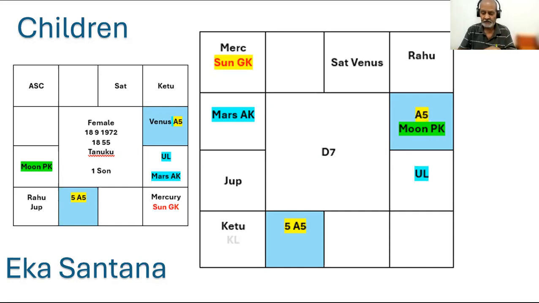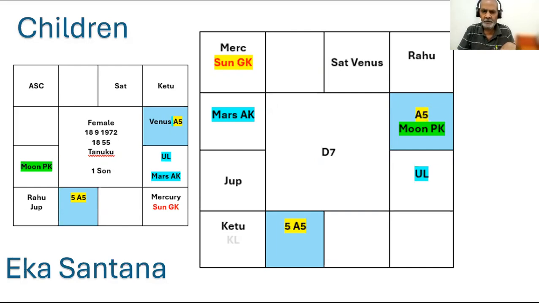See the other connections also. A5, A10 Sagittarius, and Jupiter is the Lord of A10. Amatyakaraka is Venus. See, they are not colored here, but Lord of A10 is Jupiter. Jupiter aspects the fifth from A5. That is one positive thing.